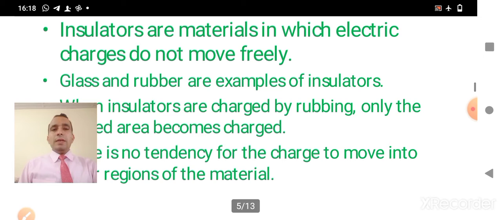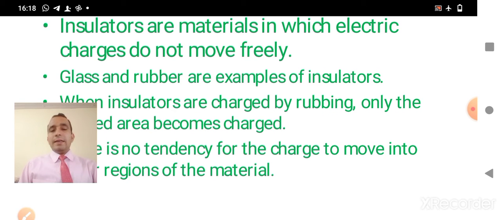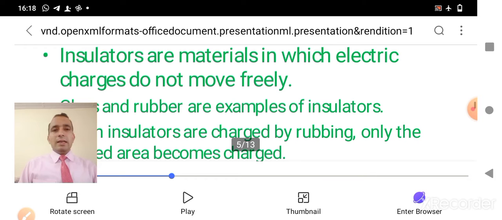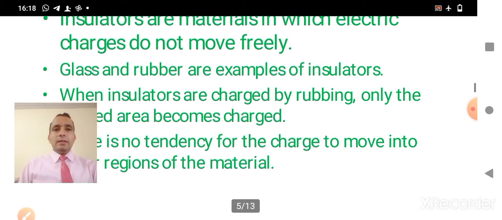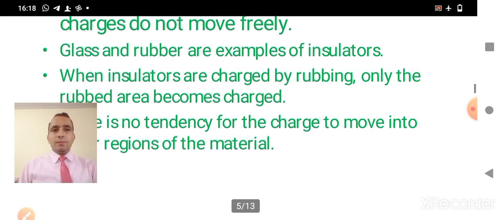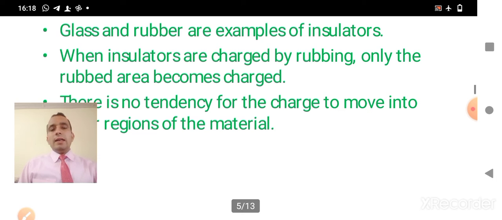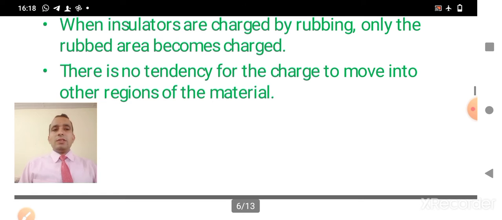Now, next we have the insulator. Insulators are the materials in which the electric charge does not move freely. Glass and rubber are examples of insulators. When insulators are charged by rubbing, only the rubbed area becomes charged. And in insulators, there is no tendency for the charge to move into other regions of the material. So this is the basic difference between conductors and insulators.